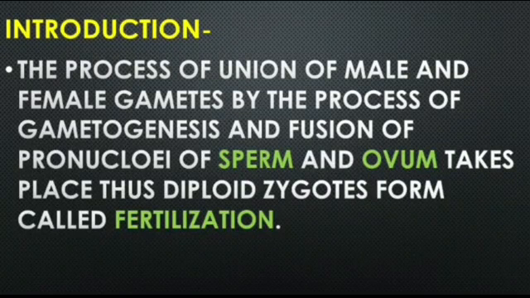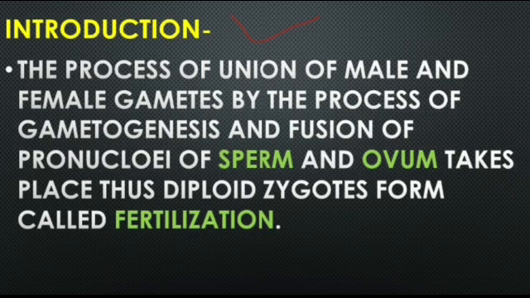So let's know first the introduction of fertilization. Normally, human life begins at fertilization. Fertilization is simply the fusion of male and female gametes to form a diploid zygote. But the process is not that simple. It can occur naturally within the body or through reproductive techniques outside of the body.